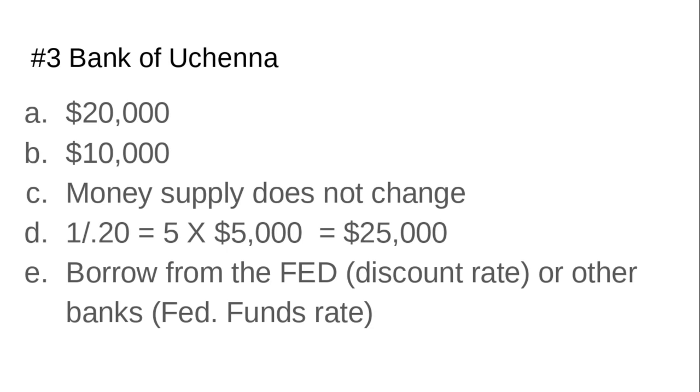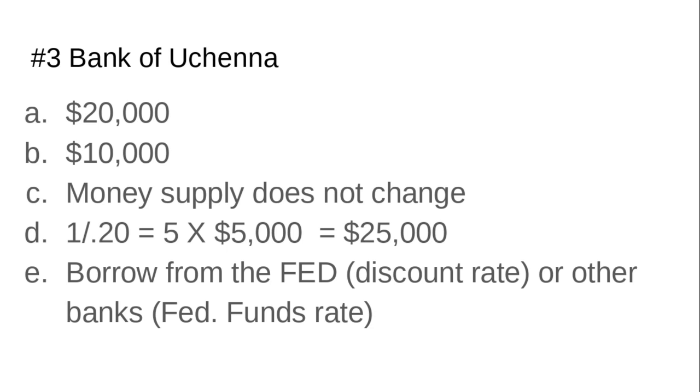Assume that E-Like, I don't know where they get these names from, raises $5,000 from a yard sale and deposits it in his checking account. Does the money supply immediately change as a result of E-Like's deposit? The money supply does not change because that's already cash that's counted. The only time the money supply would change would be based off of buying or selling of bonds, new money put into the economy. Because this is already cash that's been counted in the money supply, it would not immediately change. That's worth 1 point.